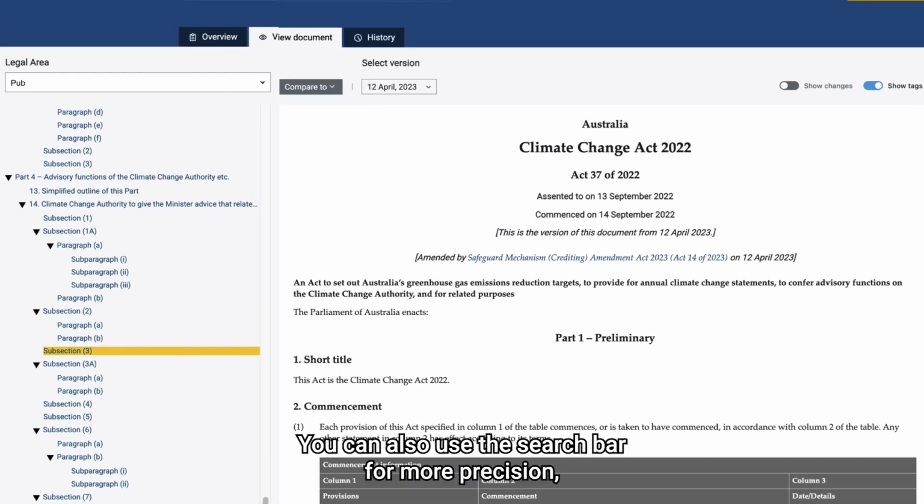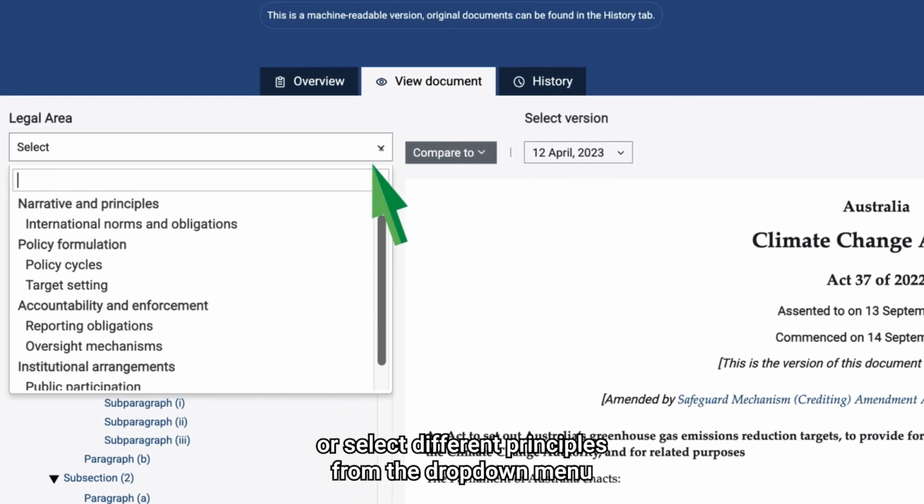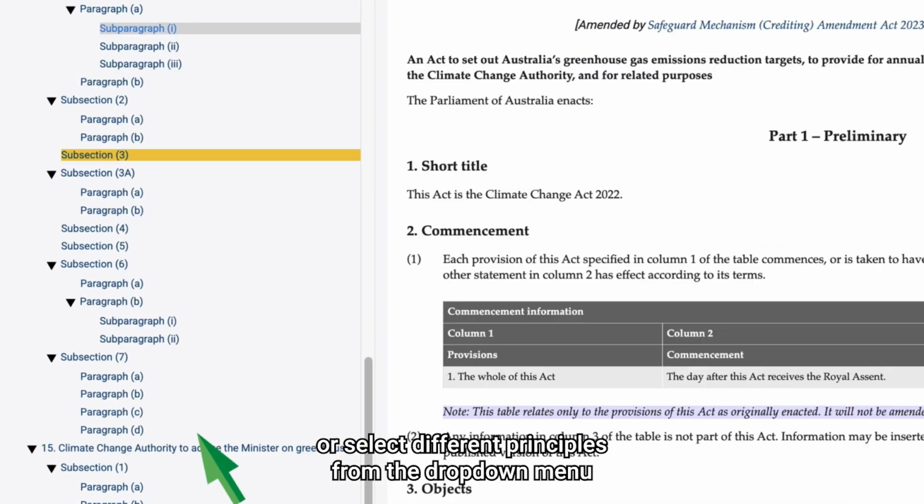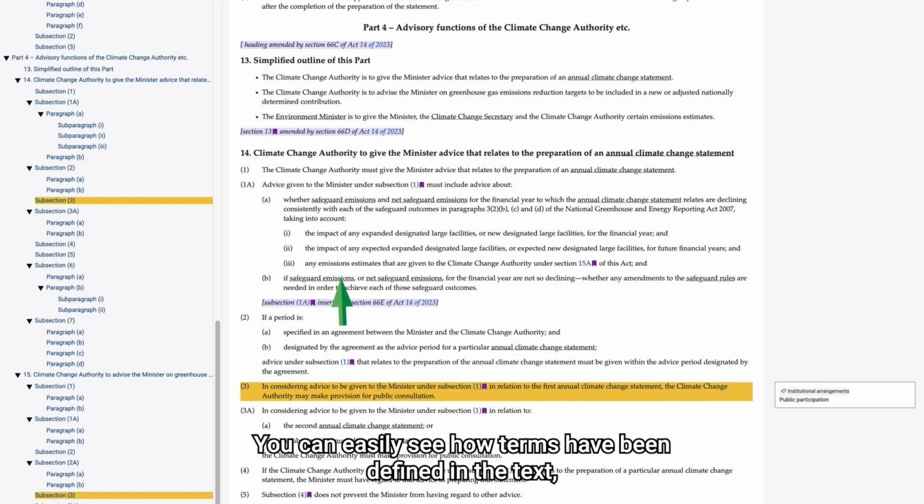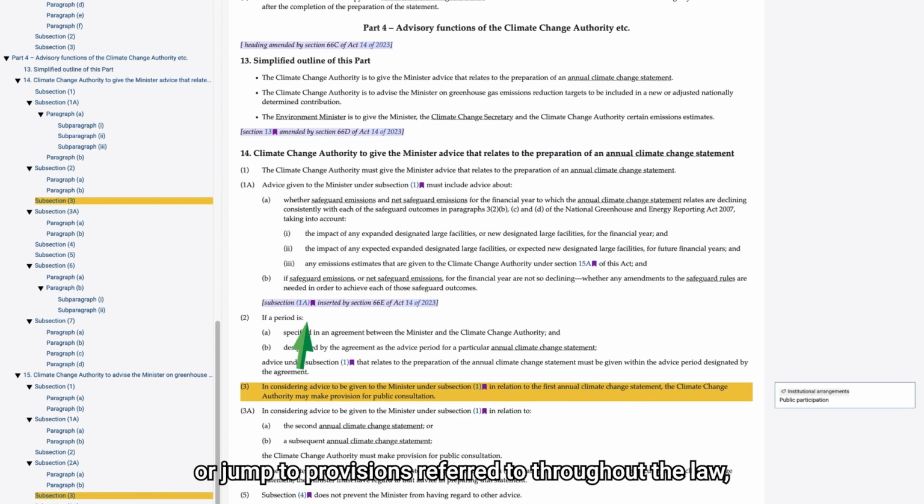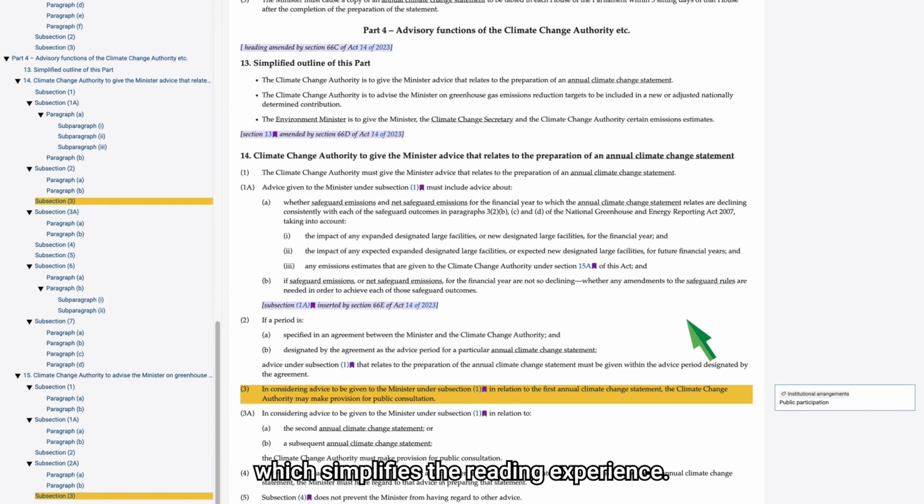You can also use the search bar for more precision, or select different principles from the drop-down menu when navigating within the law. You can easily see how terms have been defined in the text, or jump to provisions referred to throughout the law, which simplifies the reading experience.